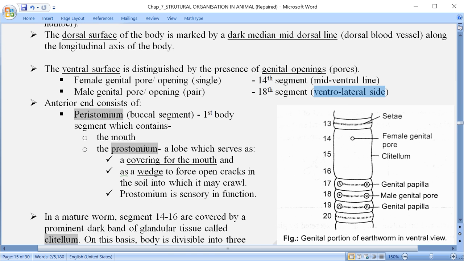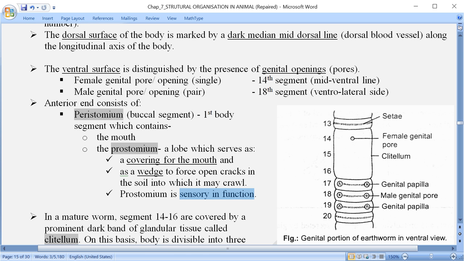It has two main functions. One is that it is covering the mouth. First of all, it serves as a covering, and the second one is that it is a wedge that is used for opening the cracks, breaking the soil particles, so that the earthworm can move in between the soil particles and make the burrow and move into the soil, or in between the soil into the burrow. And this is also sensory in function. The prostomium also has a sensory function as one of its tasks.